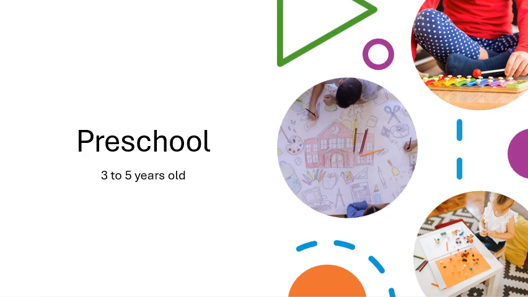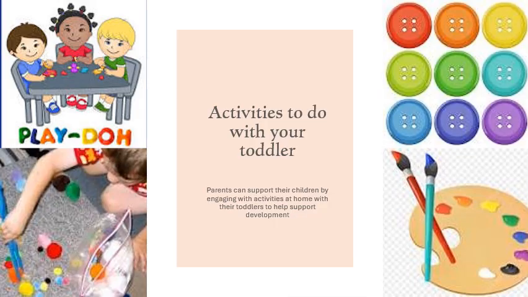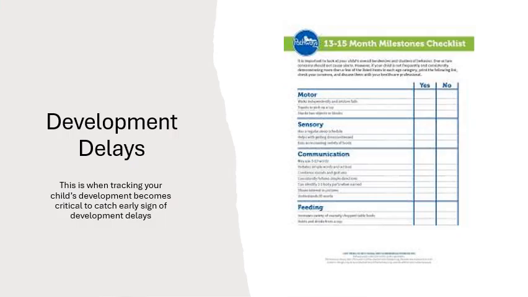Some good activities that you can do with your toddler. Parents can support their children by engaging in activities at home with their toddlers to help support development. So you can play with Play-Doh, or, as you can see, there are pom-poms with tweezers to help support the grip and developmental delays.